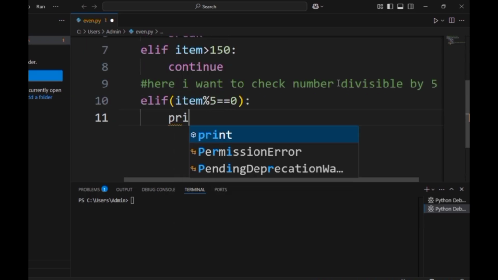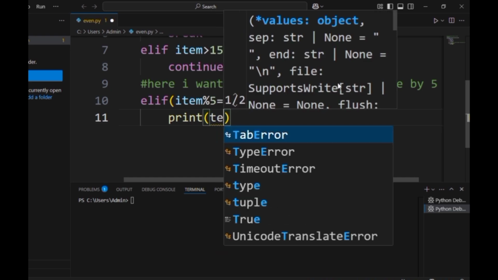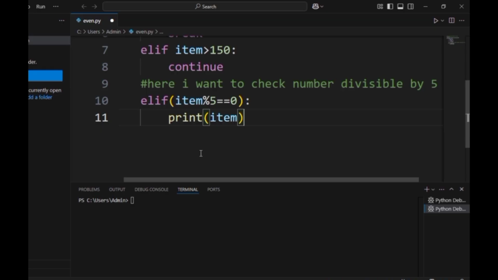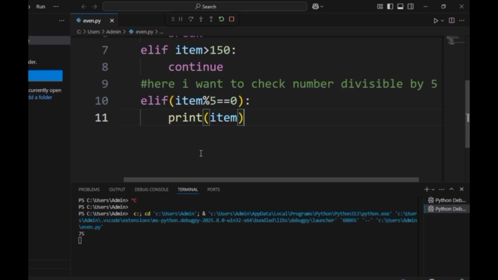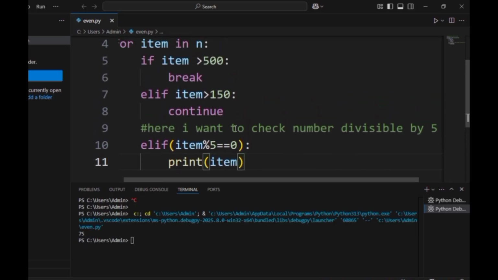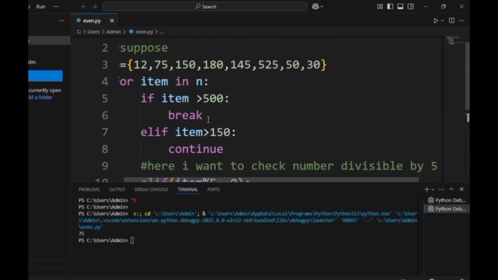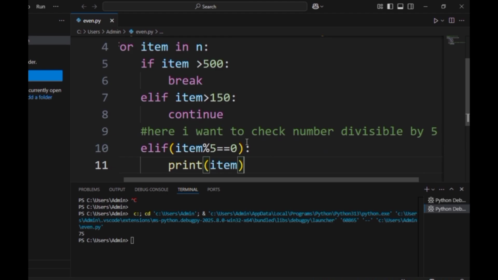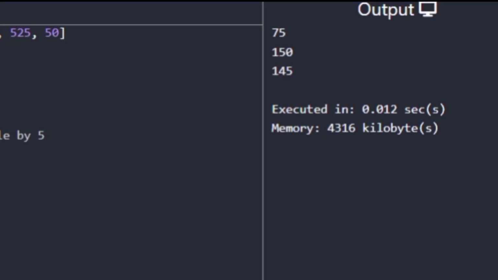Okay. Then we can print I, just for the calculation and just for understanding the logic here. We can use a combination of break and continue and even some calculations in the list. So we get the output for this calculation: at first the number divisible by 5, there you have to write a break. If it is greater than 500, we need to get a break. If greater than 50, the program has to continue. And if modulus 5, that is divisible by 5 equals 0, then the item has to be printed, the value has to be printed. So let me run the program. See, this will be the output for this program.